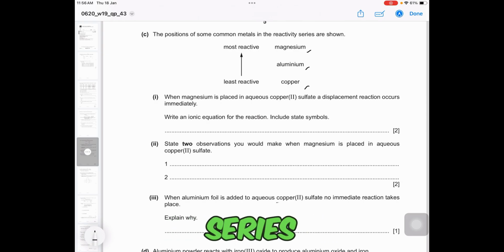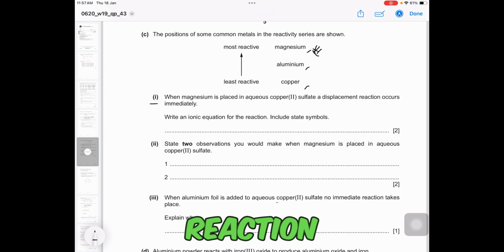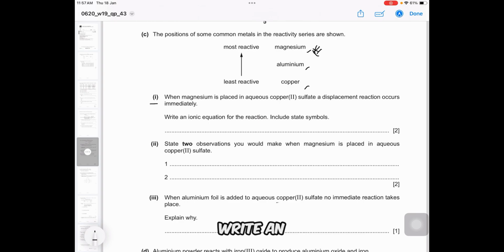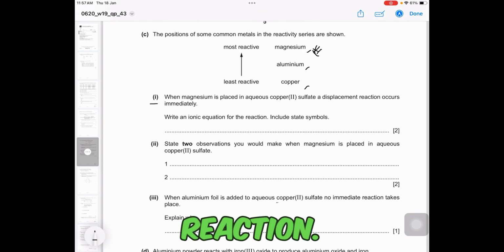So the reactivity series is a list of metals arranged in order of their decreasing reactivity. In this series, metals higher up are more reactive and can displace metals lower down in certain chemical reactions. So when we look into question 1, when magnesium is placed in aqueous copper sulfate, a displacement reaction occurs immediately. Write an ionic equation for the reaction.